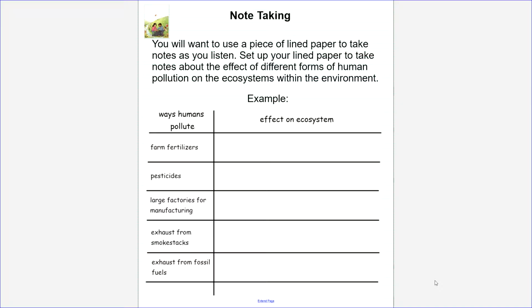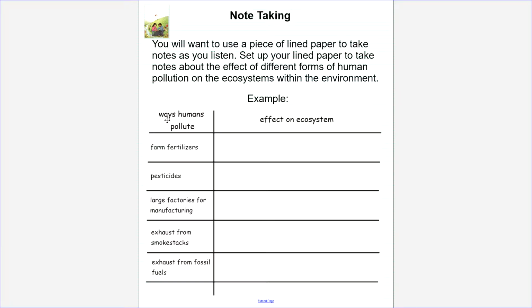Note-taking. You will want to use a piece of lined paper to take notes as you listen. Remember, you can pause the video or go back at any time to gather the information that you need. Please set up your lined paper to take notes on the effect of different forms of human pollution on the ecosystems within the environment. You can see here that I have made an example note sheet. You may pause the video and copy this same note sheet on your paper.